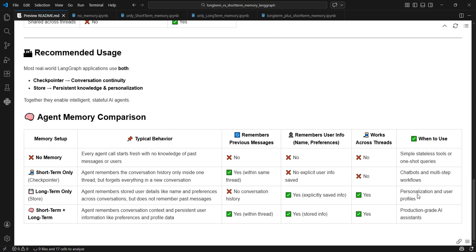So when to use it? For personalization and user profiles. When we want to remember and use certain things, for example, the user has provided a certain tone, like always talk to me as a CEO of a company. The user has provided this information, and that instruction will be saved in the long-term memory of the LangGraph flow.